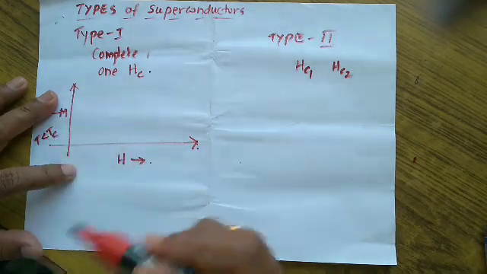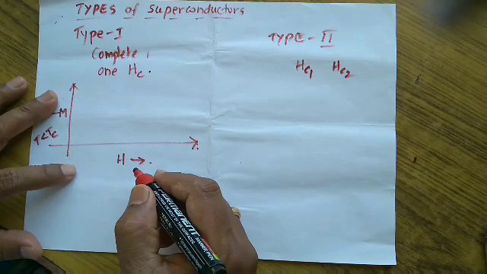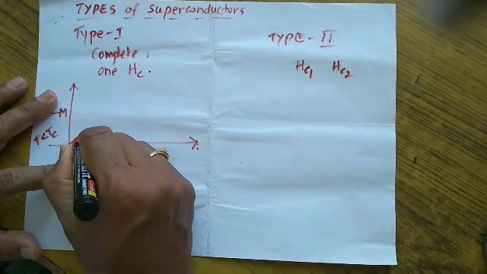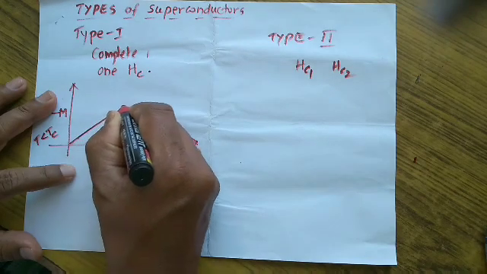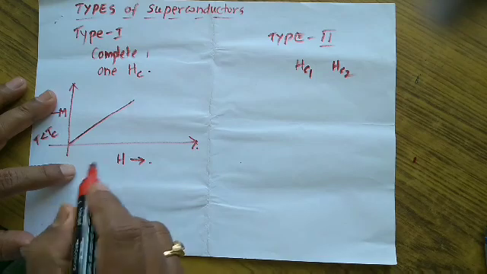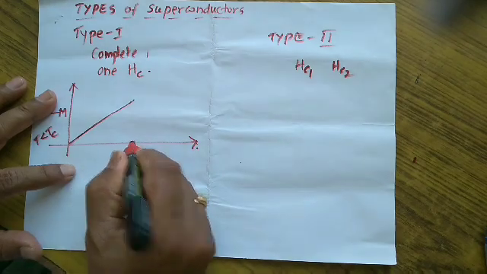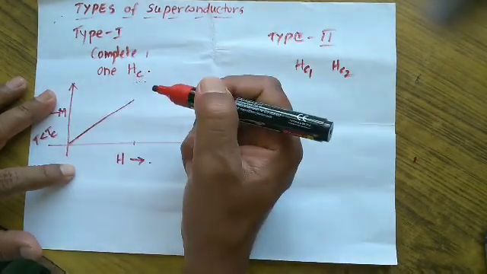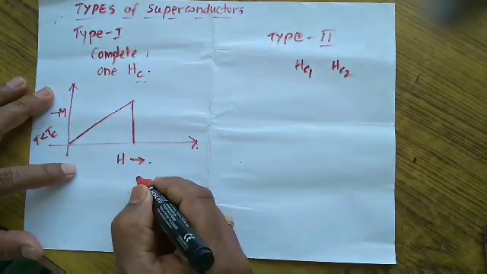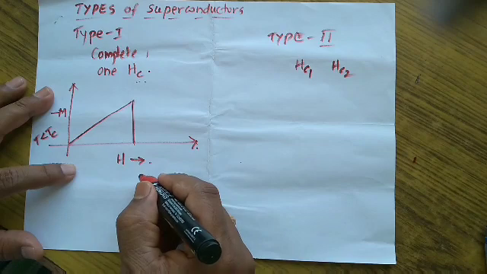And if we increase the magnetic field, then there will be an increase in the negative moment within the superconducting material. But when the magnetic field approaches the critical value, there will be an abrupt fall in the value of the negative magnetic moment.